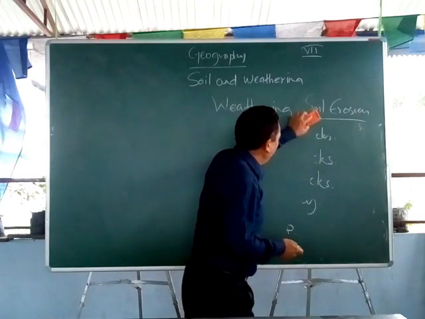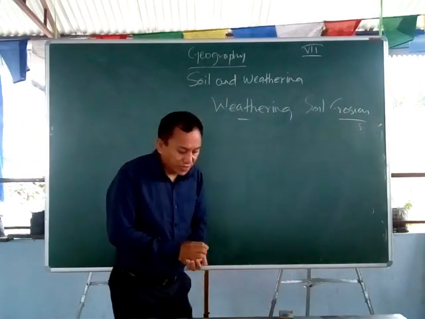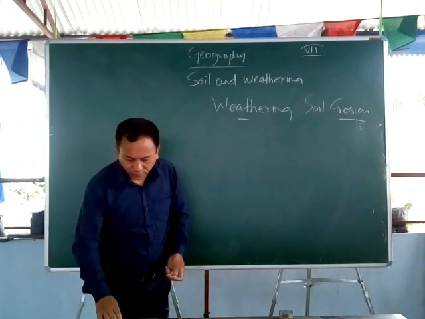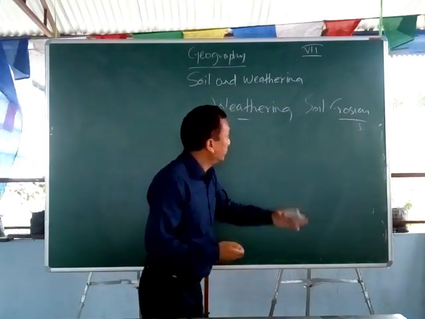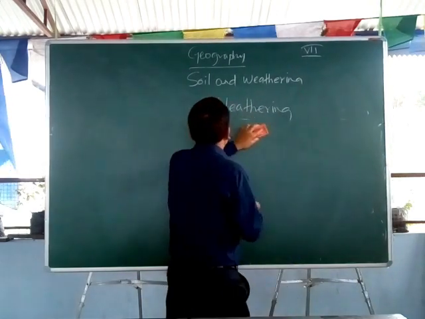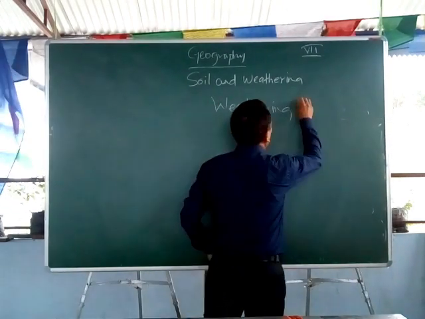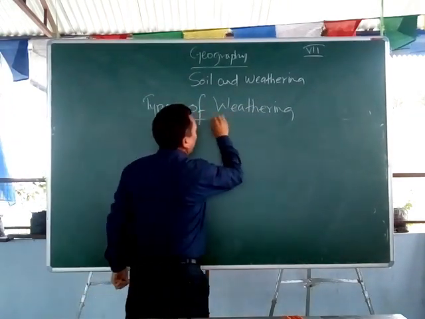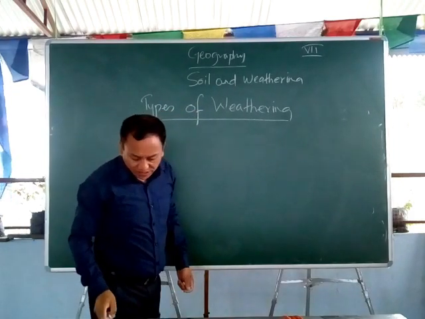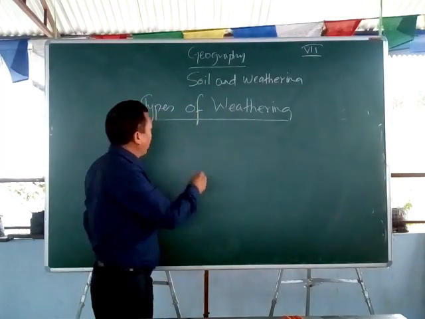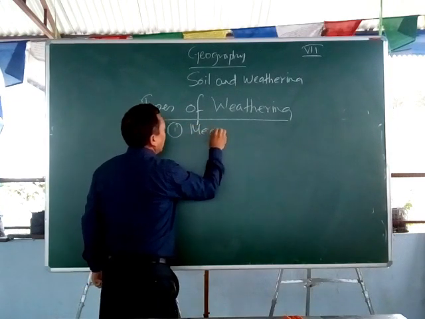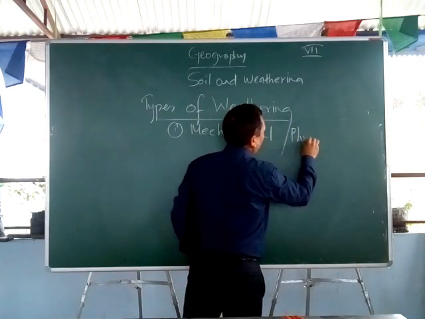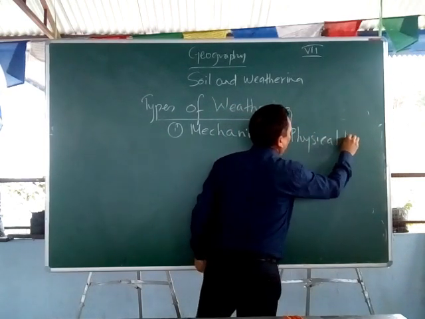Now let's see a little bit more the types of weathering. The first one which we have is the mechanical or physical weathering. Number one, mechanical or physical weathering.